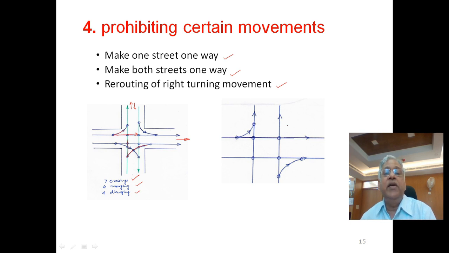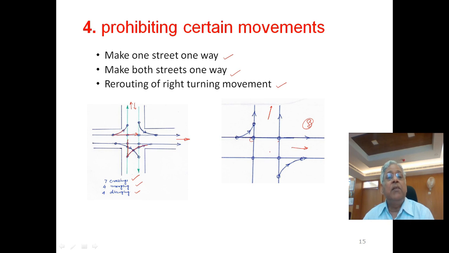But when you make both streets one way, this is also one way now and this is also one way now, then these points are only 4 crossing points, 2 merging and 2 diverging. So you have only 8 points of conflict.